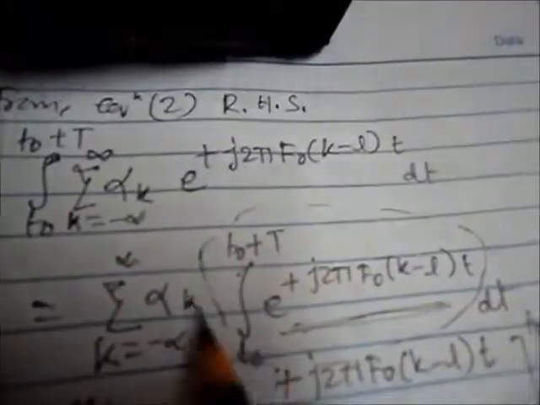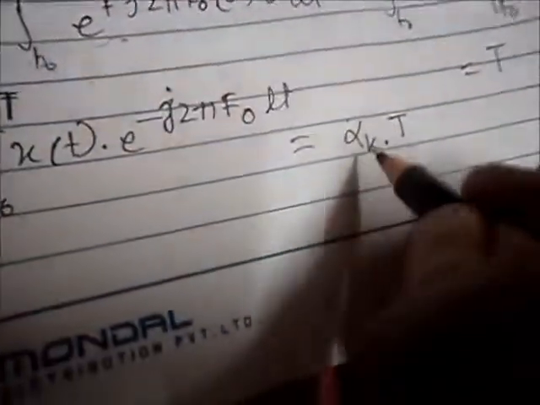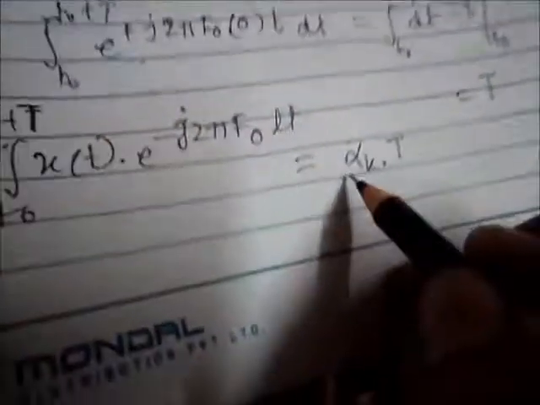The value of this integration is the summation of alpha k into T, so basically it is alpha k into T, because here k is equal to l, so it is a fixed value. When k is equal to l, we will get it.